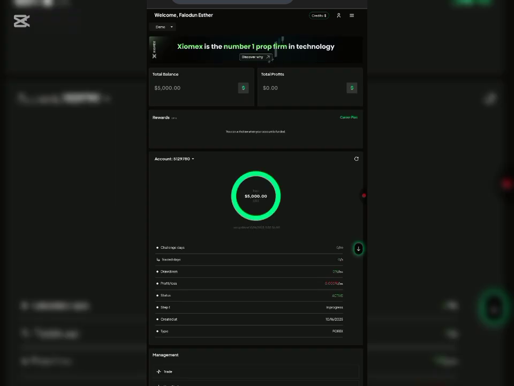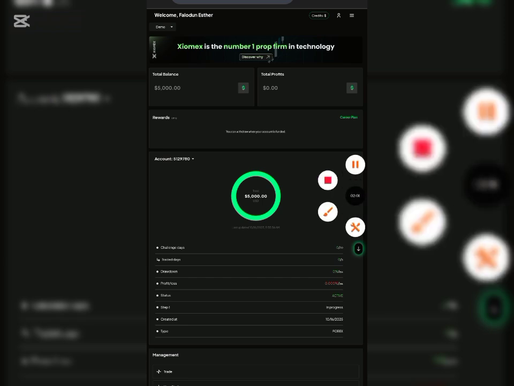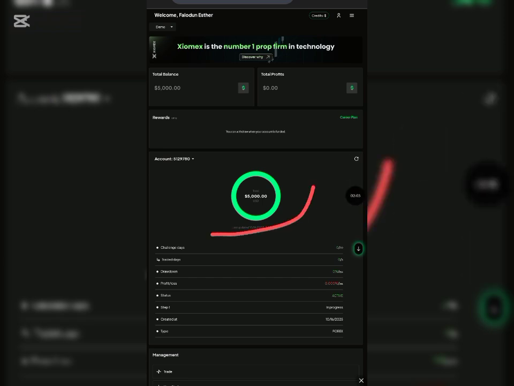So now the next thing you need to know is how you are going to get started and how you can start trading with this account. As you can see shown on the screen, I've already been able to claim this 5k account right here. It's already showing my total balance. So for you to start trading with this particular account, you are going to be trading this on the cTrader app. So the next thing you want to do now is to download your cTrader, and they'll be sending you your login details that you'll be using for cTrader in your email. So you go to your email, get your login details, download the cTrader app, and you can get started with trading.